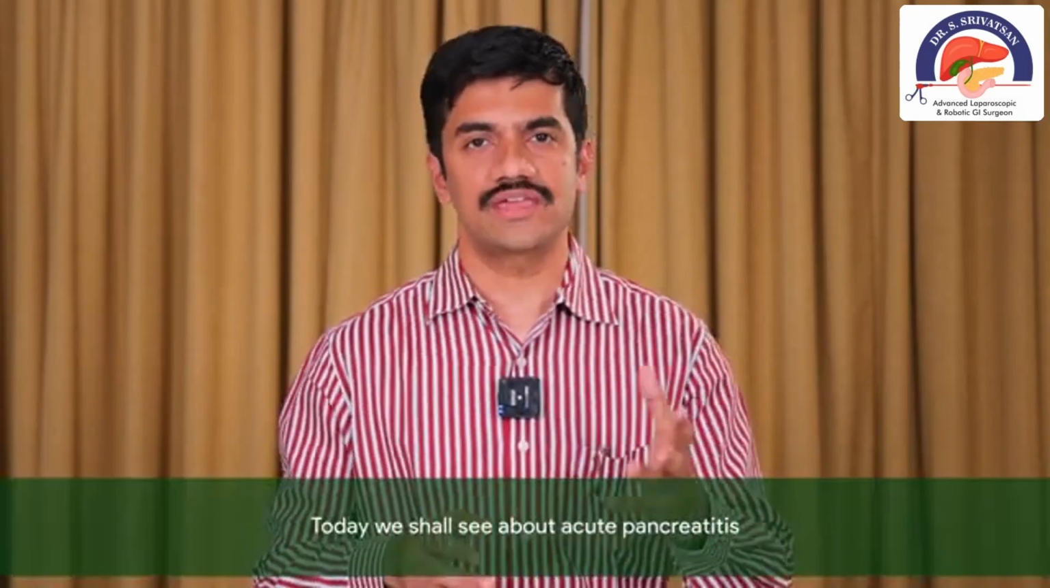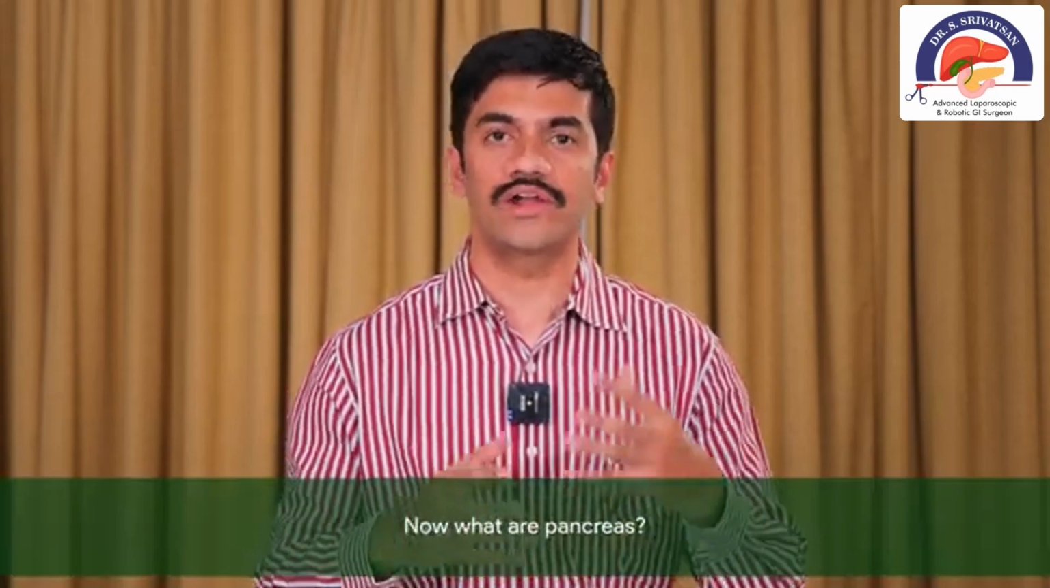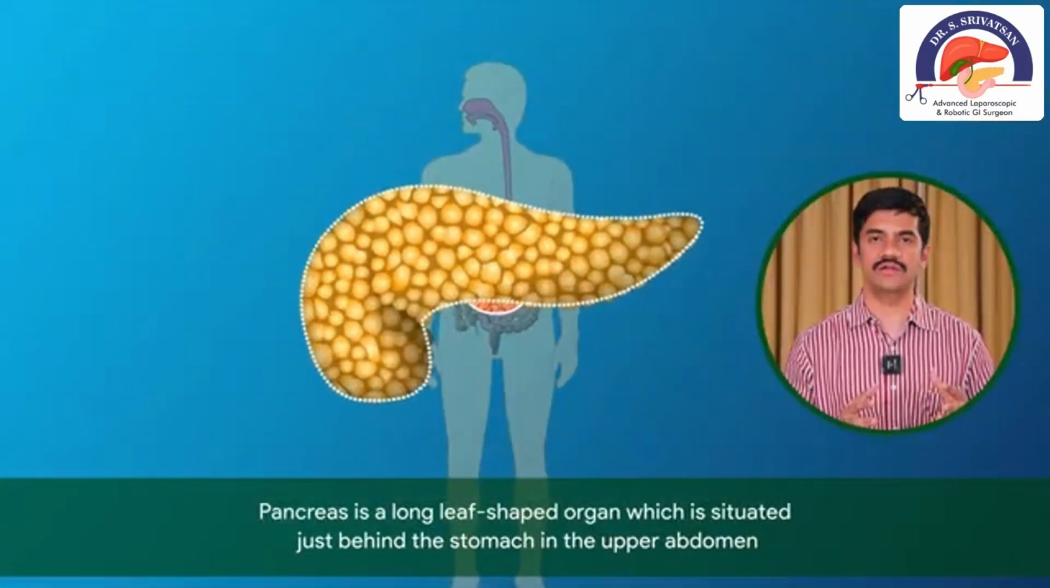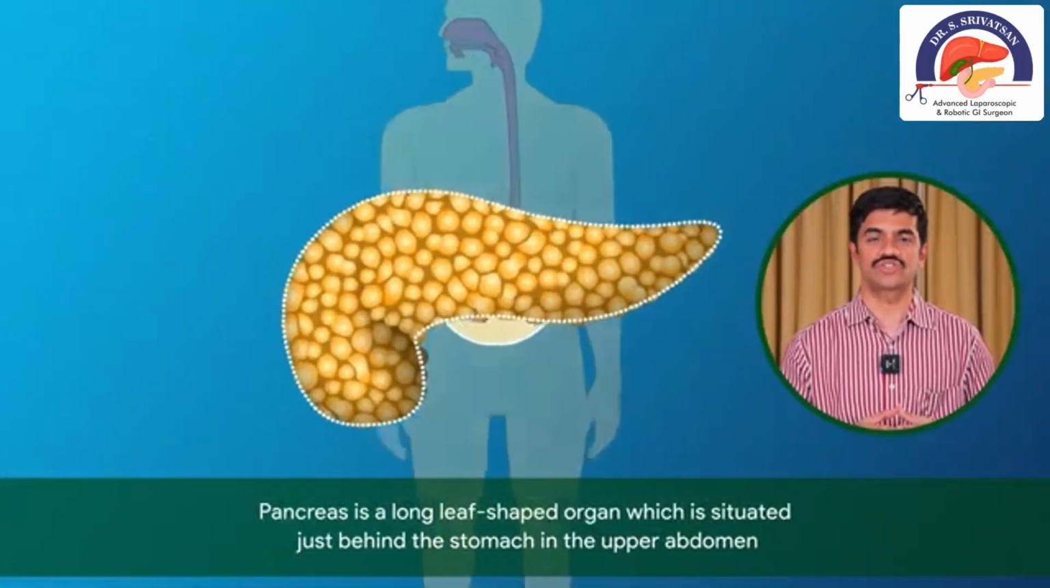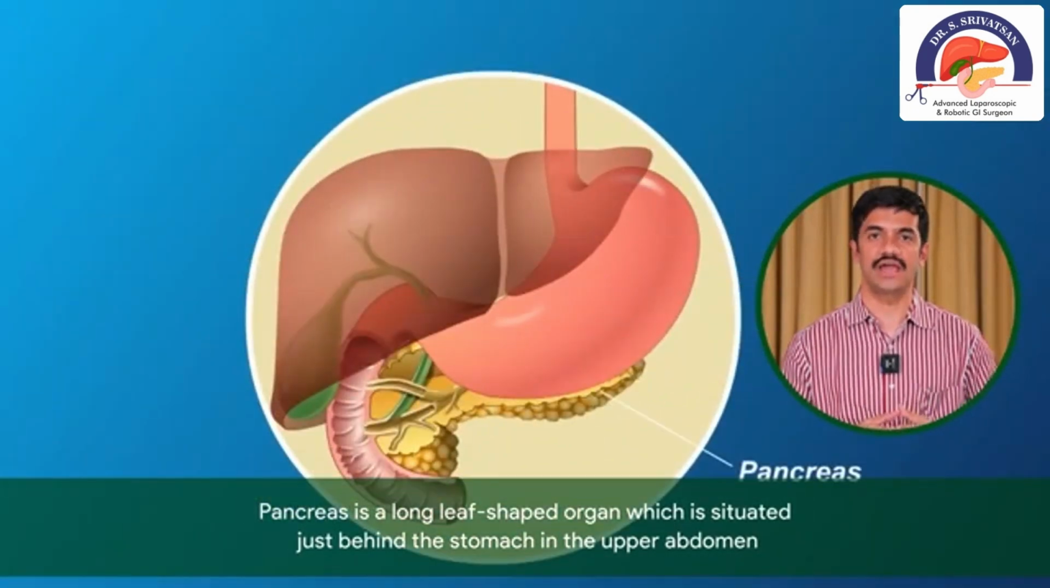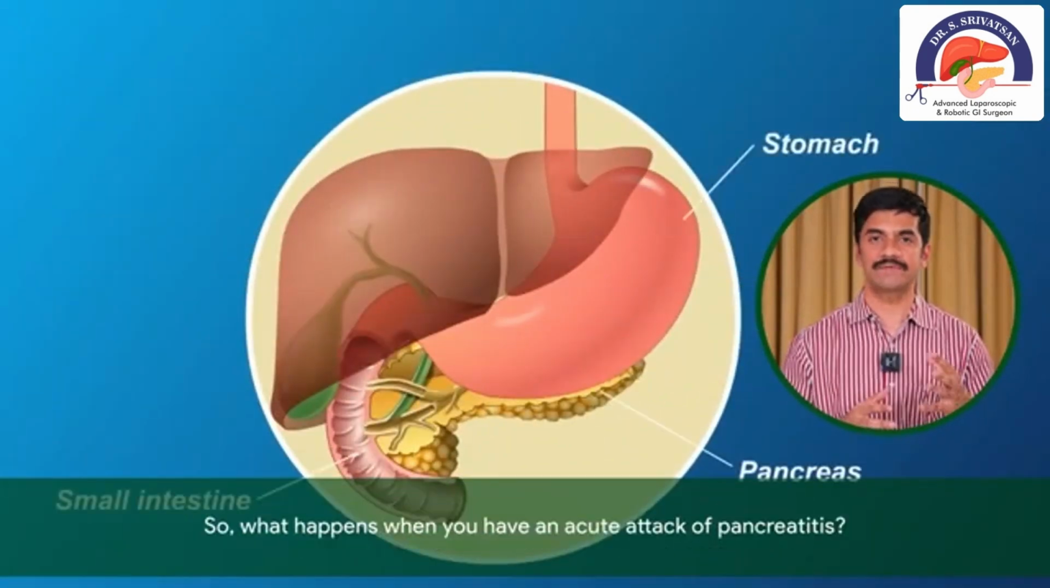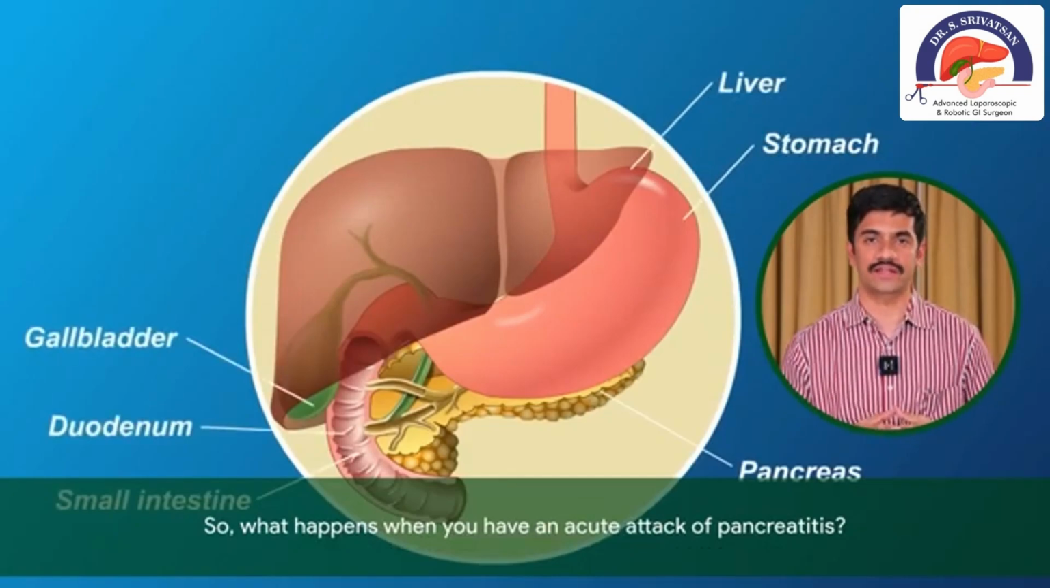Hi, this is Dr. Srivatsan, surgical gastroenterologist. Today we shall see about acute pancreatitis. Now, what is pancreas? Pancreas is a long leaf-shaped organ which is situated just behind the stomach in the upper abdomen. So what happens when you have an acute attack of pancreatitis?